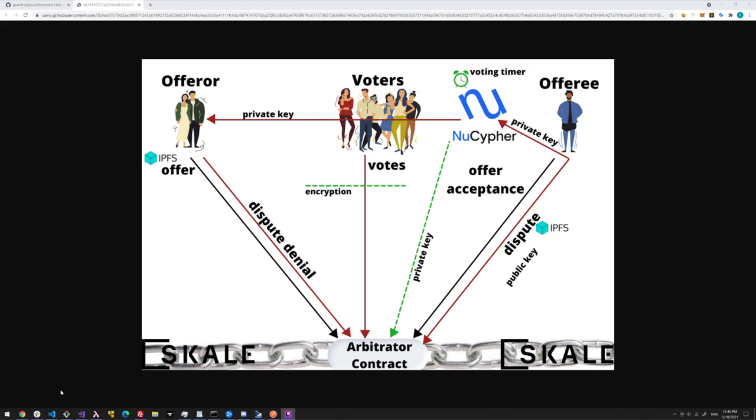But what they can do is open a dispute. And when they open a dispute, that dispute is attached to the original agreement, and they can claim, oh, I want $2,000 in damages. They can provide some evidence, so photos, files, whatever. That's all stored on IPFS.